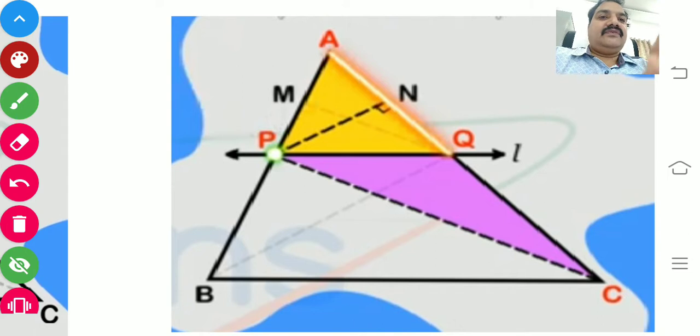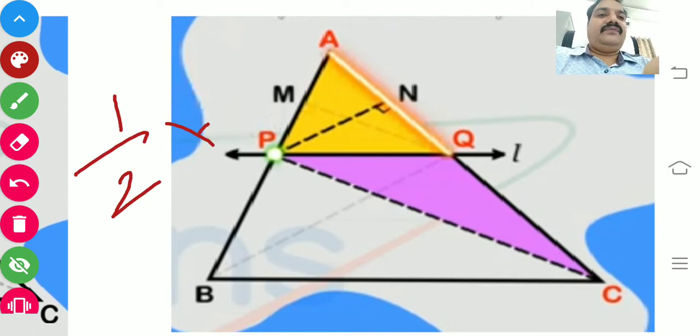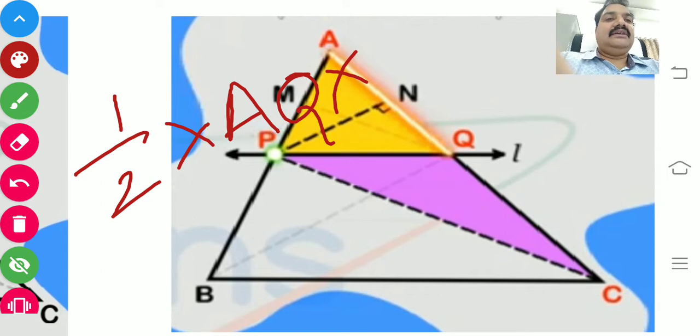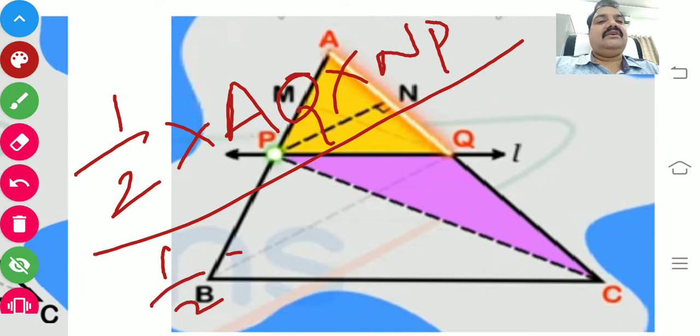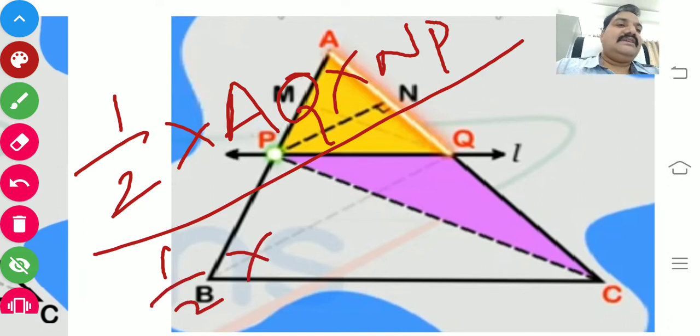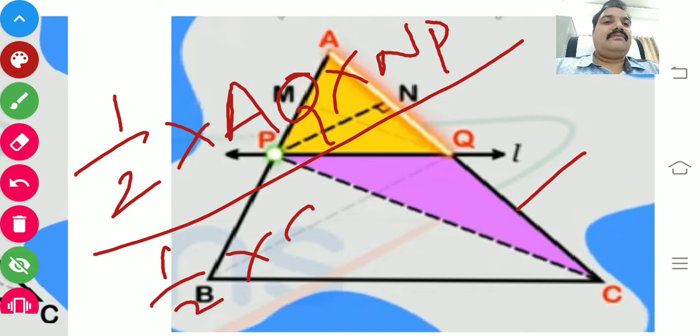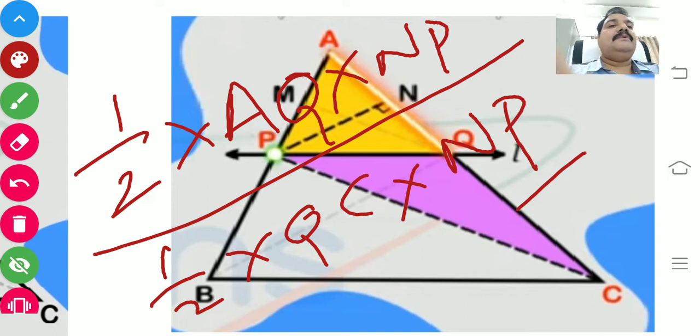Yes, area of triangle APQ is half into the base, which is now this side AQ, and the altitude NP. Now the area of the pink triangle: what is the base here? Yes, QC, or CQ, your wish. And the altitude is NP, because it's an obtuse angle triangle.